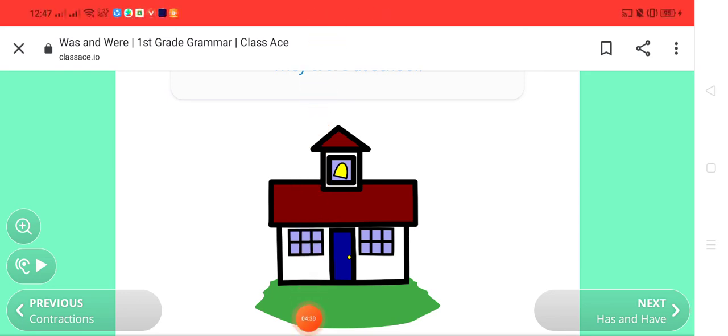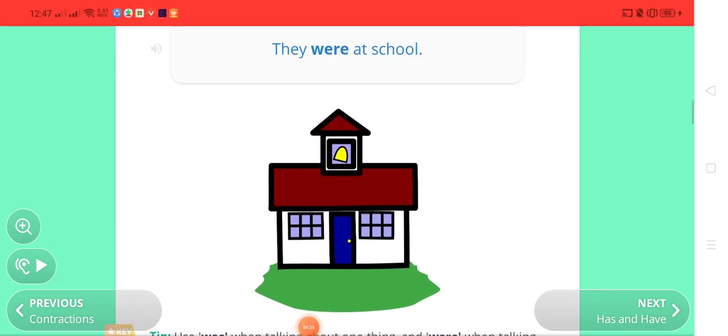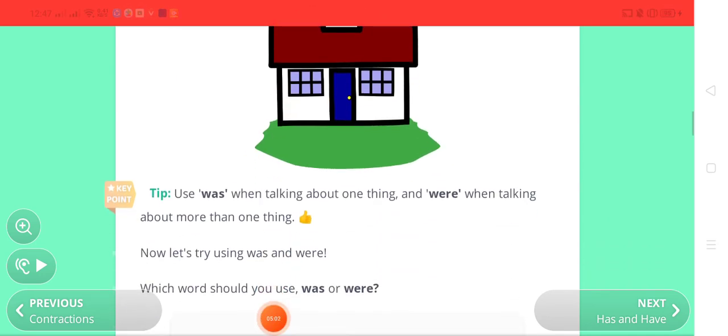For example, my siblings were home. So I will say they were home. They were home or they were at school. My friends were at school. So in the place of my friends, I can say they as well because they nouns की replacement में use होती है. So it's a pronoun. So this pronoun they we will use, but it's not a singular, it's a plural. So we'll use they were at school कि वो school में थे. They were at school.